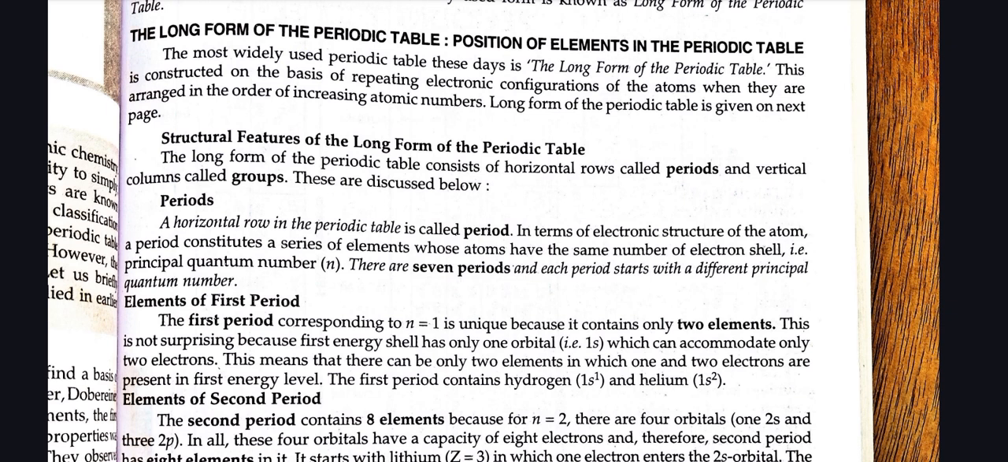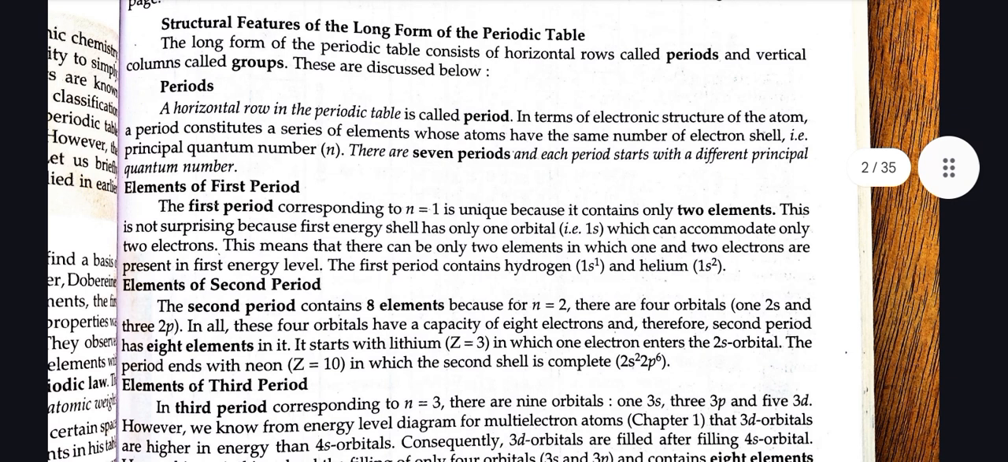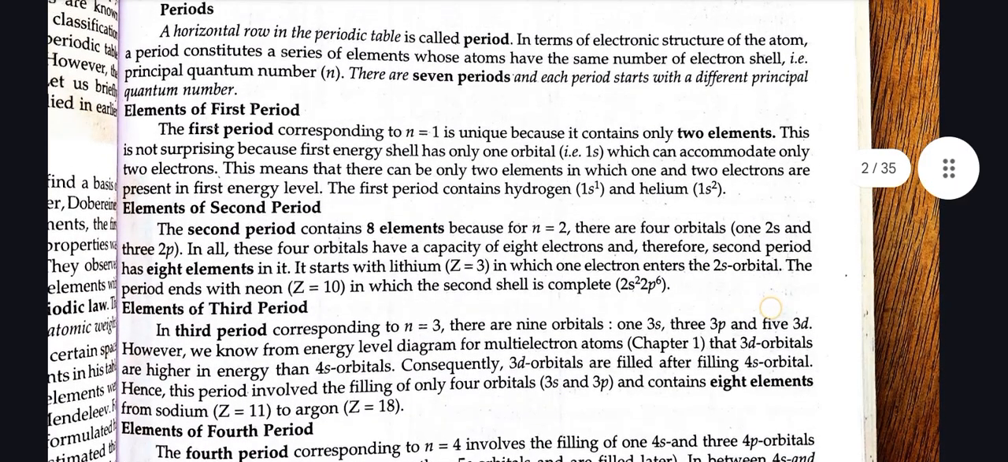The long form of the periodic table consists of horizontal rows called periods and vertical columns called groups. These are discussed below. Periods. A horizontal row in the periodic table is called a period. In terms of electronic structure of the atom, a period constitutes a series of elements whose atoms have the same number of electron shells, that is principal quantum number, and there are 7 periods and each period starts with a different principal quantum number.